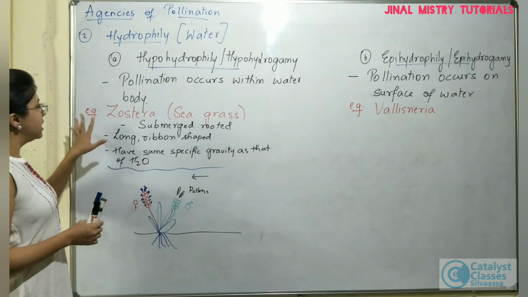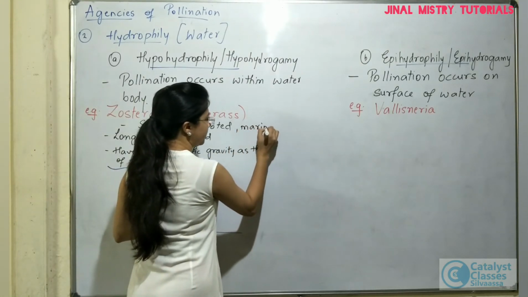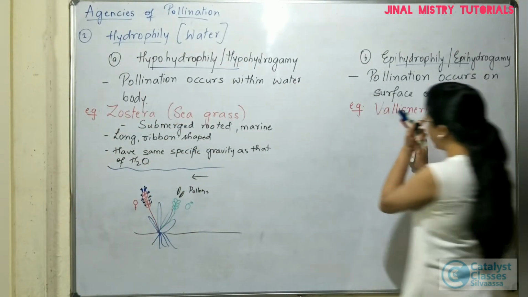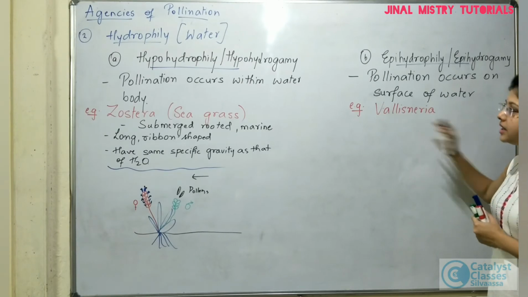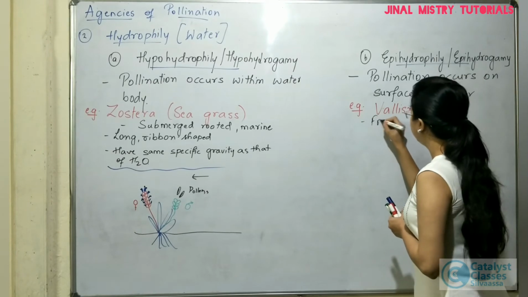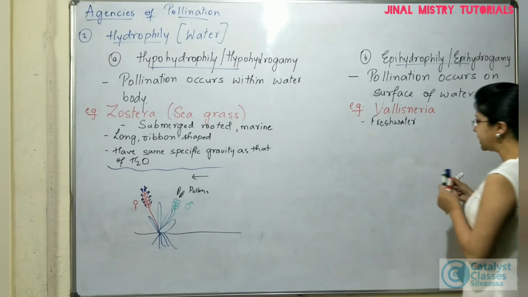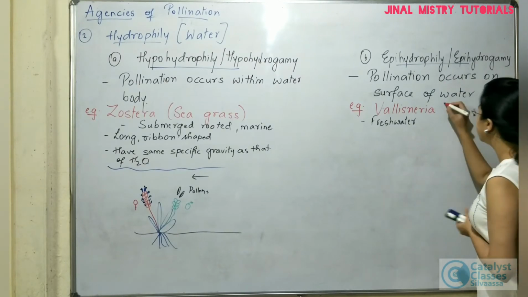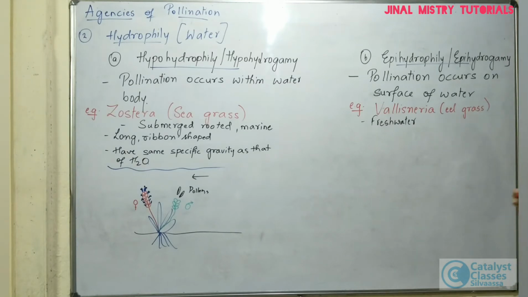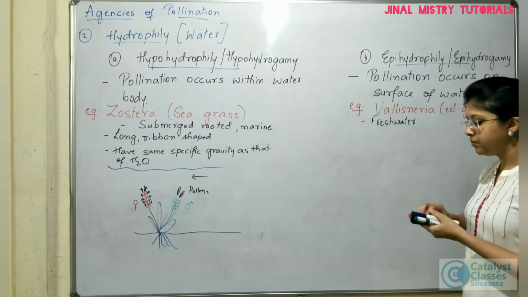Okay, again, Zostera, remember, is a marine species. Let us now see how the pollination mechanism takes place in Vallisneria. Now, Vallisneria is a freshwater plant, the common name for which is eelgrass. It's called eelgrass. The leaves of Vallisneria are such that they appear like that of a seal.